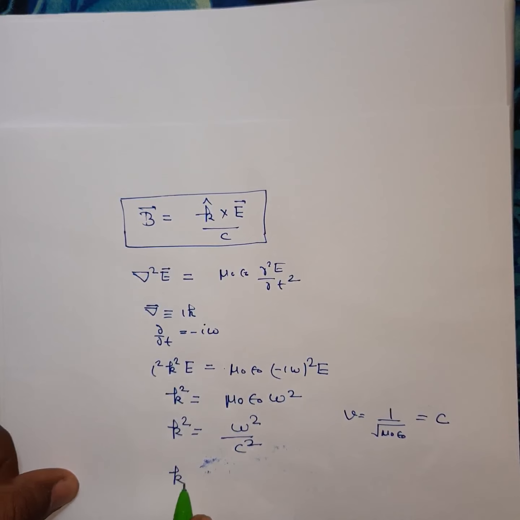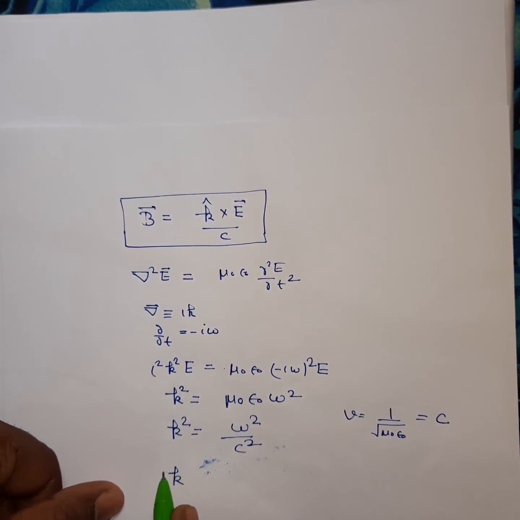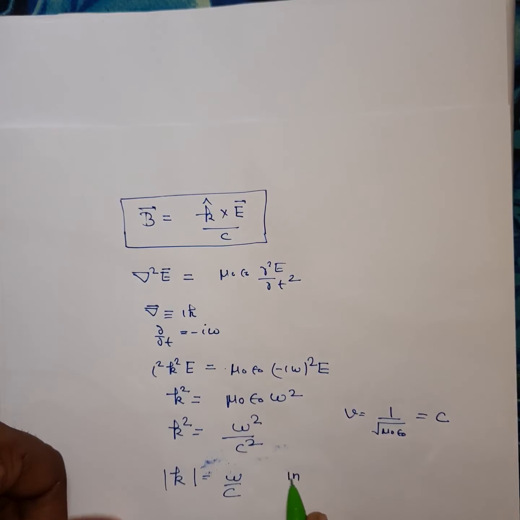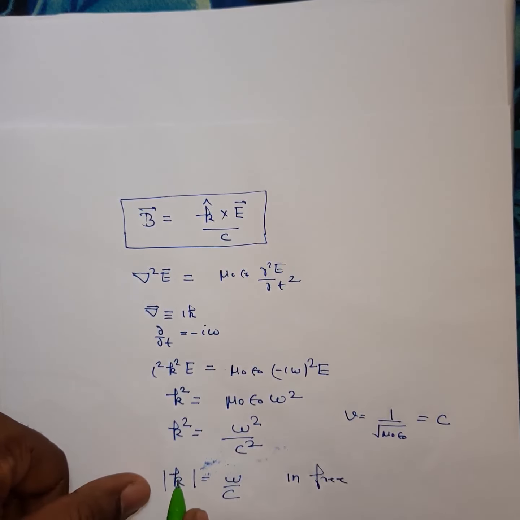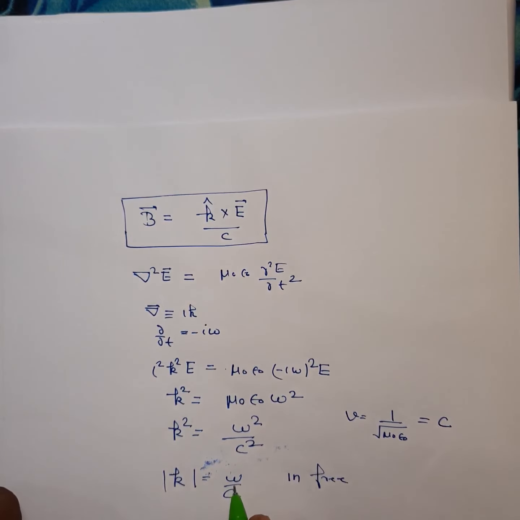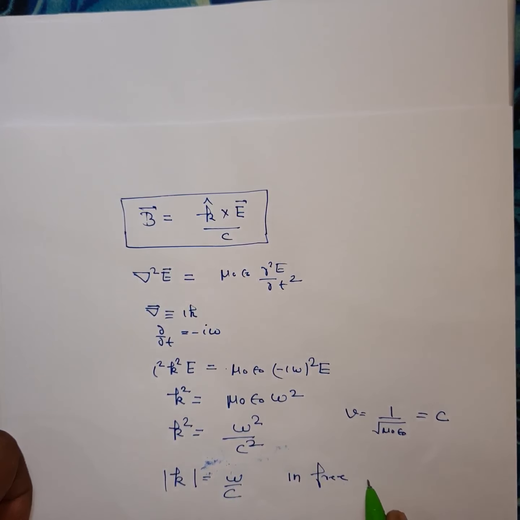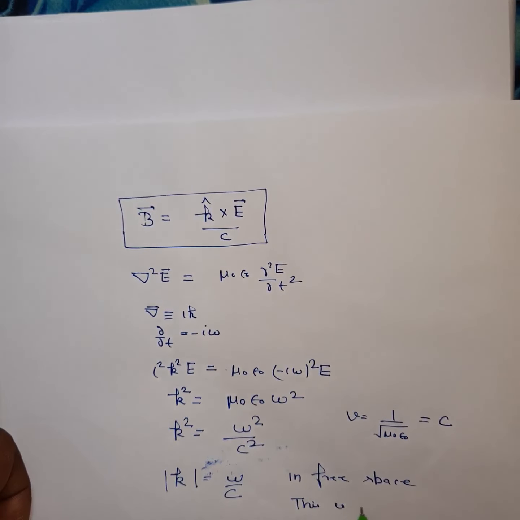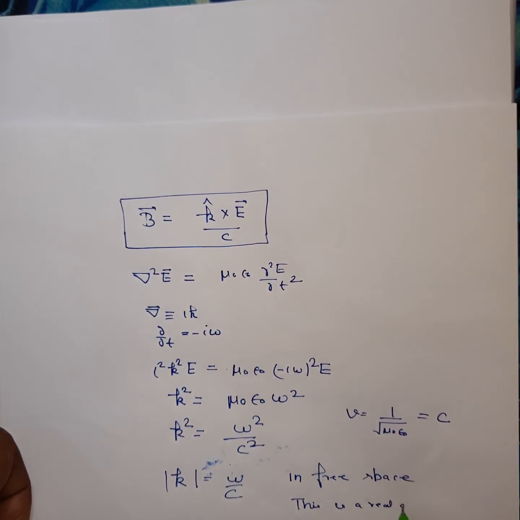So you see that the magnitude of k is omega by c, and it is in free space. So the magnitude of the wave propagation vector in free space is given by omega by c. And you also see this is a real quantity.